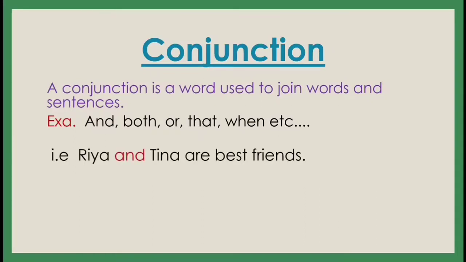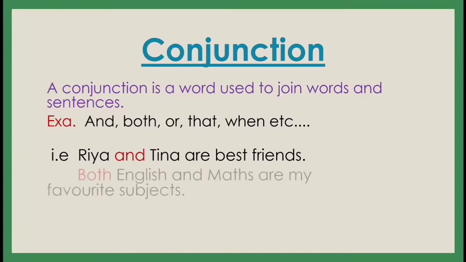For example, Riya and Tina are best friends. Riya, Tina, friends. Can we speak like this? No. But for Riya and Tina, we have to use the conjunction and. So and joins two words, Riya and Tina, वो दोनों को ऐसे join करता है. So Riya and Tina are best friends. The next one is: both English and maths are my favorite subjects. Okay, both English and maths are my favorite subjects.